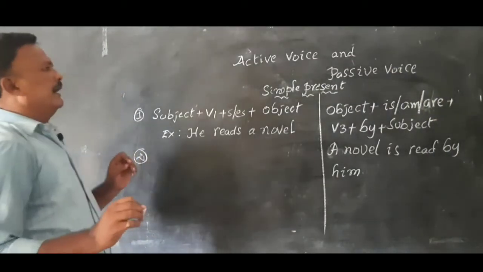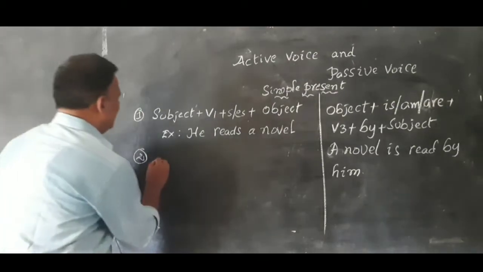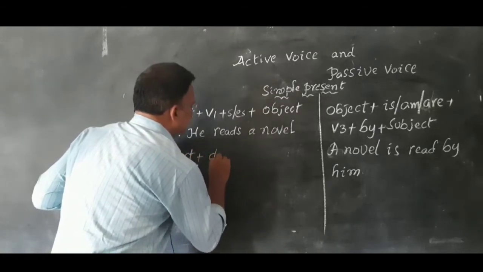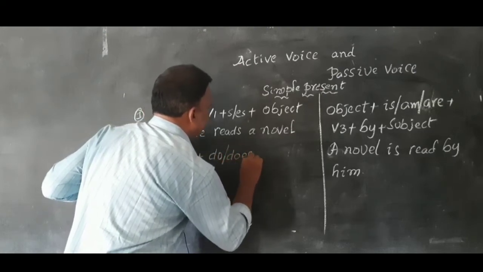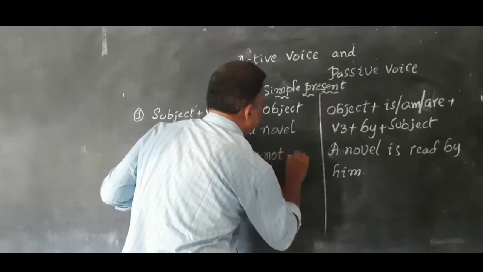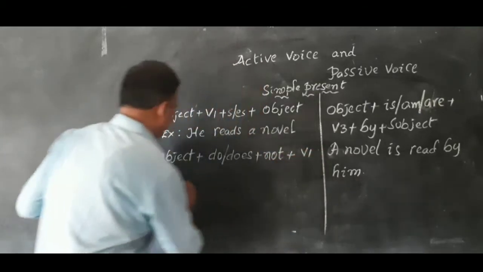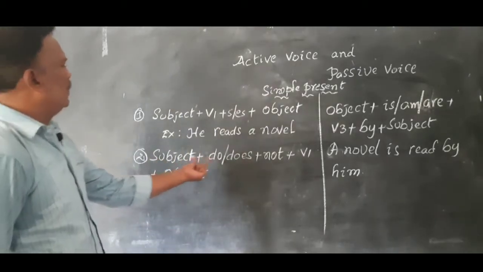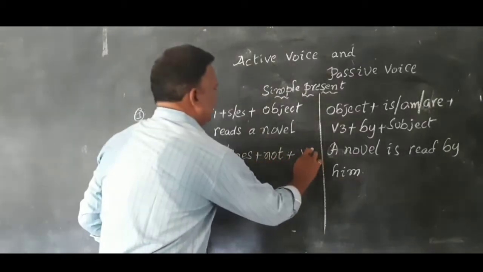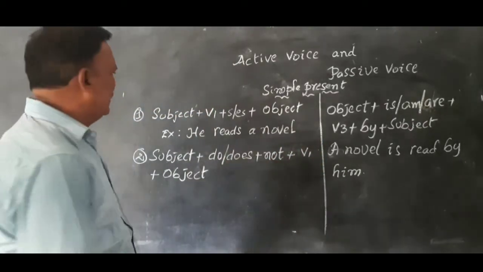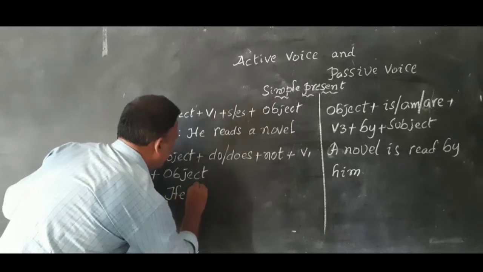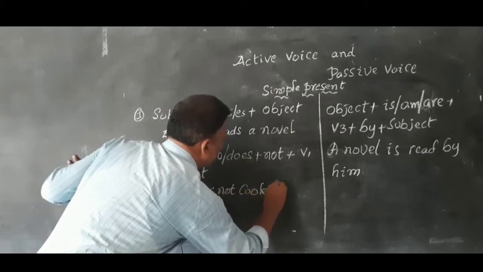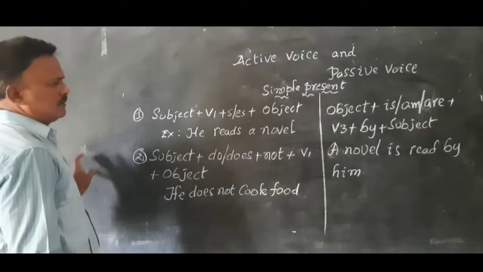Second one, the simple present negative sentence: subject plus do or does plus not plus V1 plus object. Since it is simple present, we have to use do or does. Example: he does not cook food.